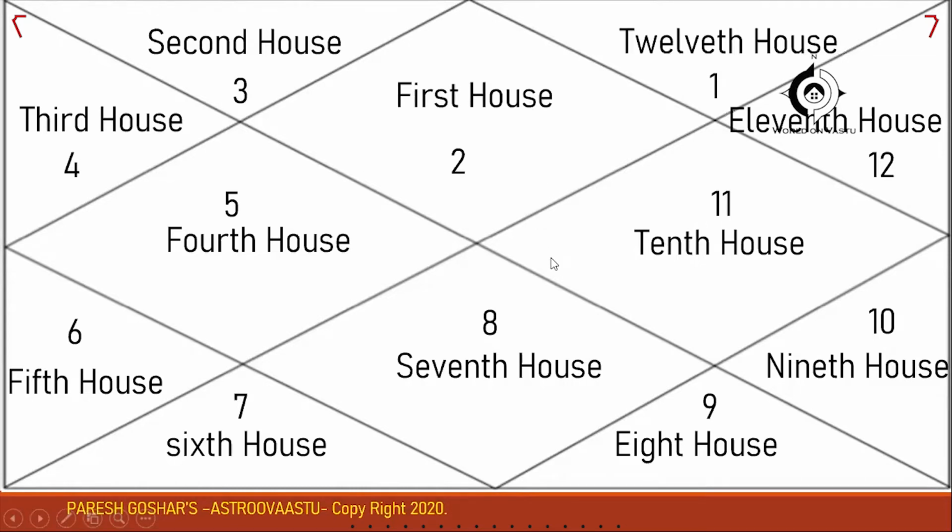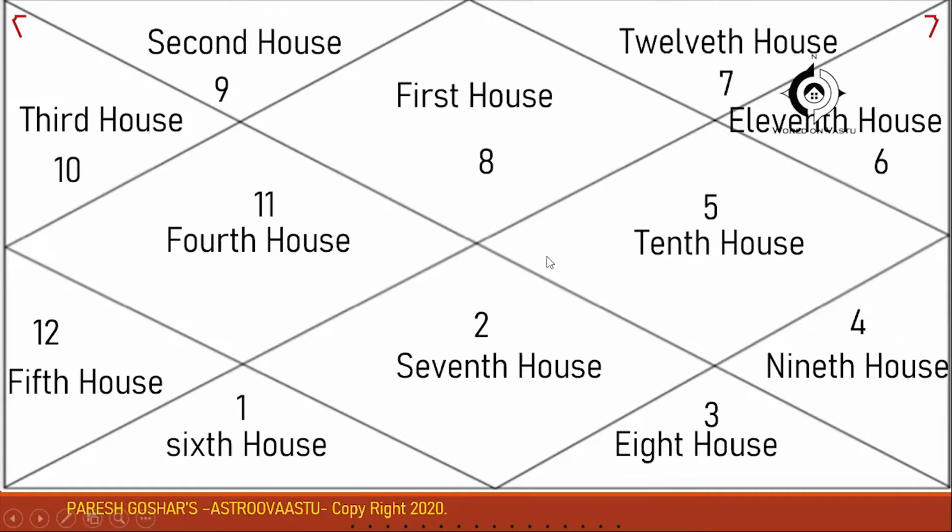Similarly, in another slide, you will find a totally different set of numbers. In the first house there is the number 8, which simply means that the 8th Rashi has come here in the first house. Then in the 4th house, there is the 11th Rashi. So how will I interpret this? My 11th Rashi is in the 4th house, or my first Rashi is in the 6th house. That is how we have to see.